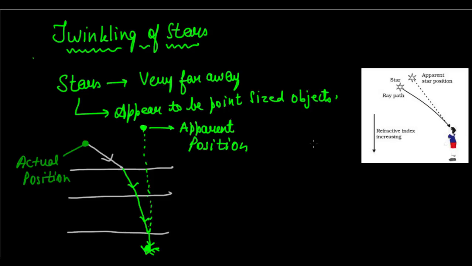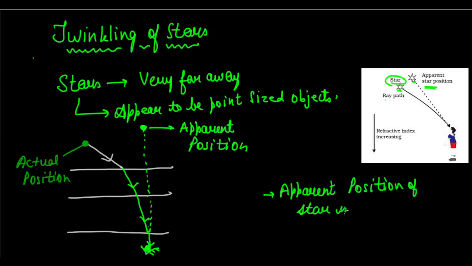We see an apparent position which is created when this light ray entering the eye is extended backwards straight, whereas this is the real position. So this is the real position, but this is where you see the star, right? So an apparent position of the star is created.